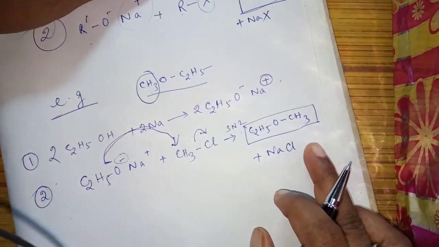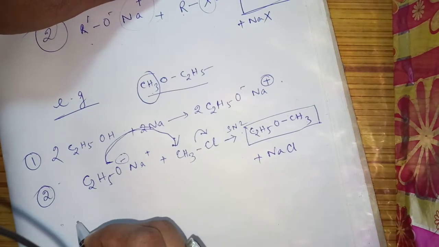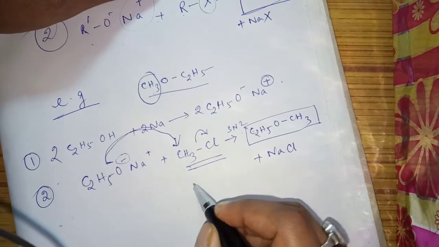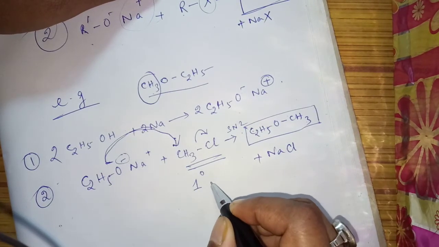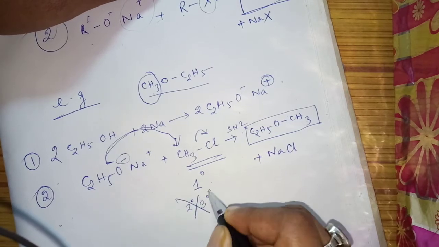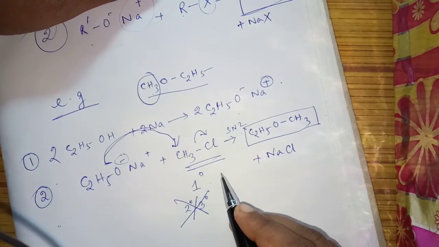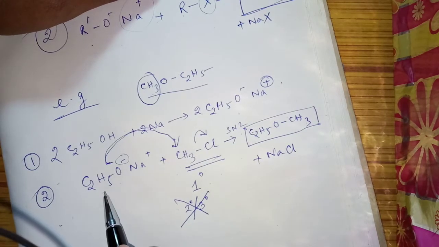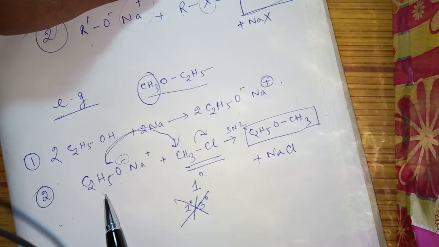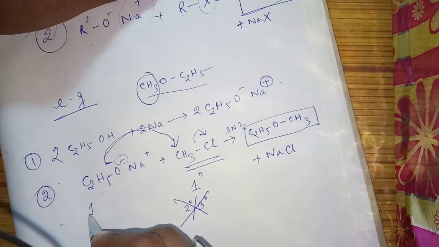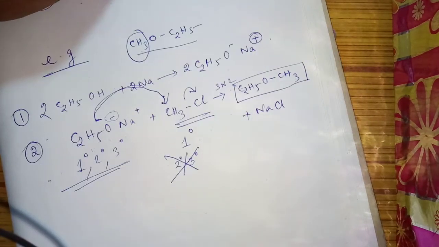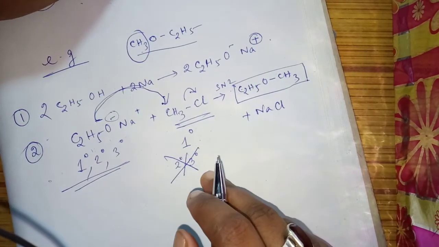Okay. So one very important thing we need to discuss: you can only take the primary alkyl halide. The alkyl halide always will be the primary alkyl halide. It can never be secondary or tertiary. Secondary or tertiary alkyl halide we cannot take. But the ethoxide ion, or any sodium alkoxide ion, you can take as primary, secondary, or tertiary, anything. Okay. But the alkyl halide should always be primary.